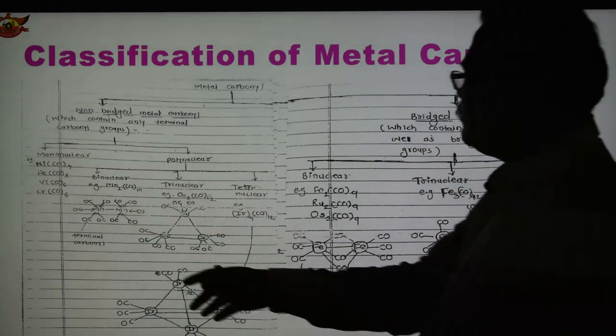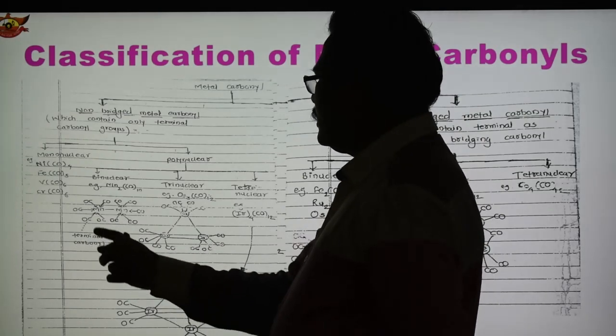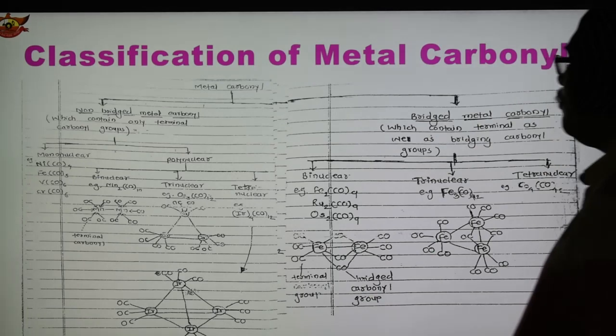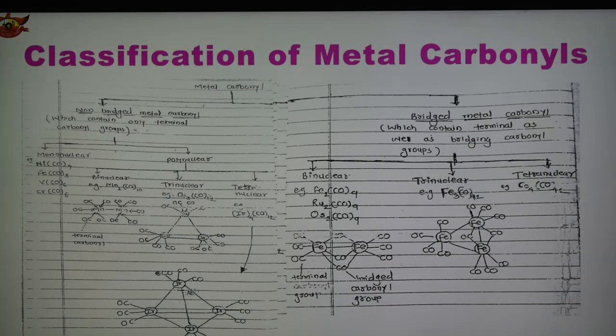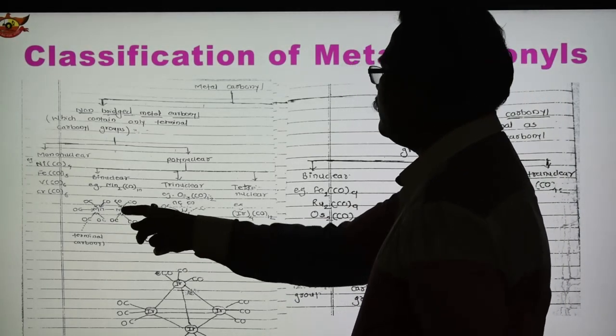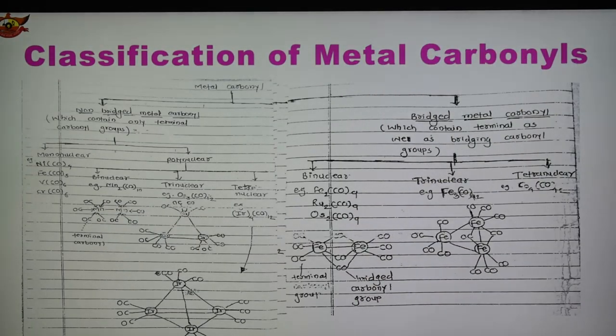These are known as terminal carbonyls. So 1, 2, 3, 4, 5 terminal carbonyls are present on each manganese metal, and this is the structure: 5 carbonyls here, 5 carbonyls here, and one metal-metal bond. So this is the structure for Mn2(CO)10.